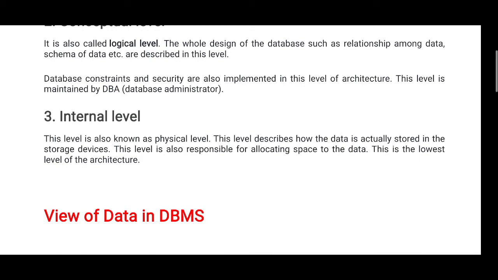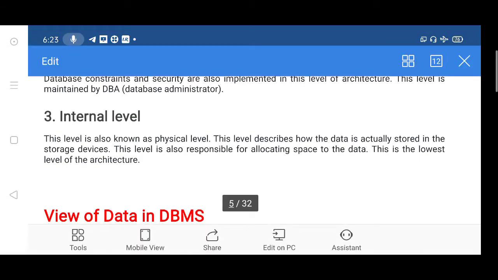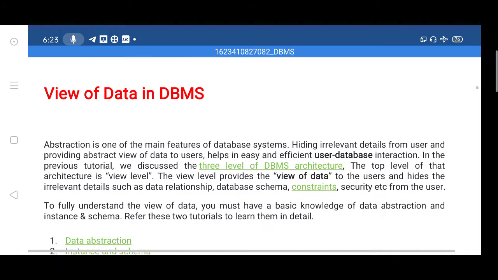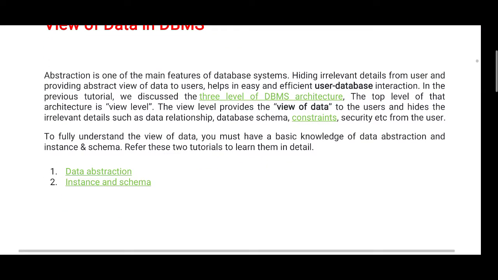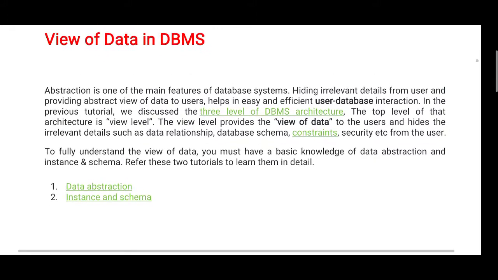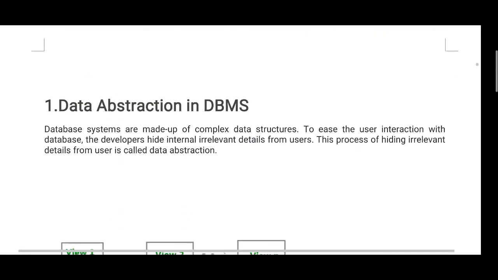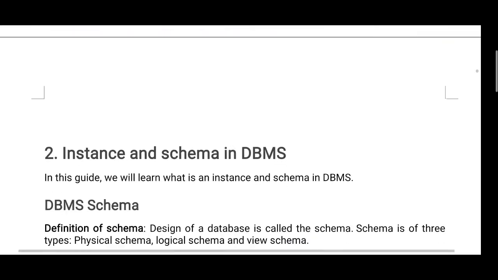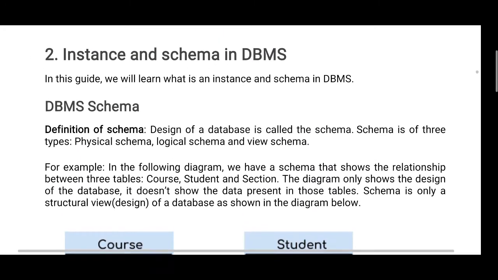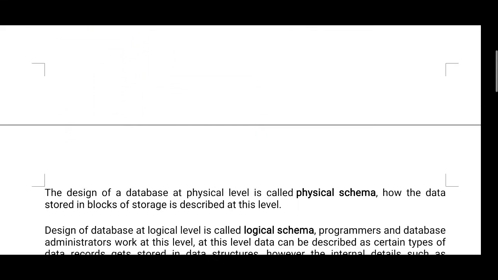The next topic is the view of data in the database. Here, data abstraction, instance and schemas in DBMS.